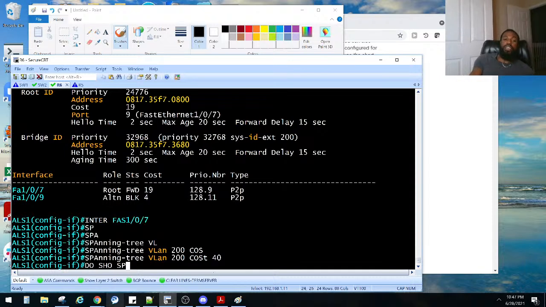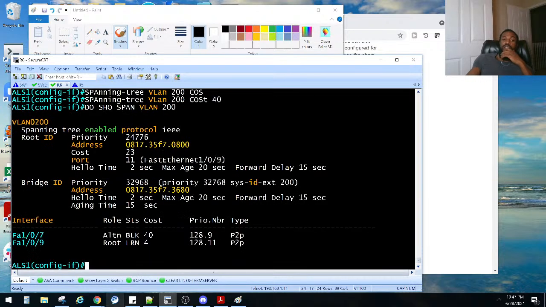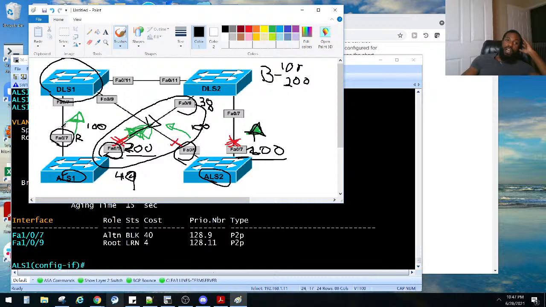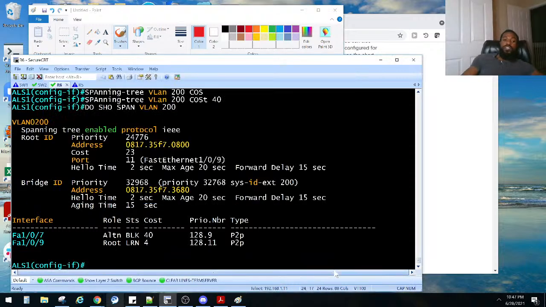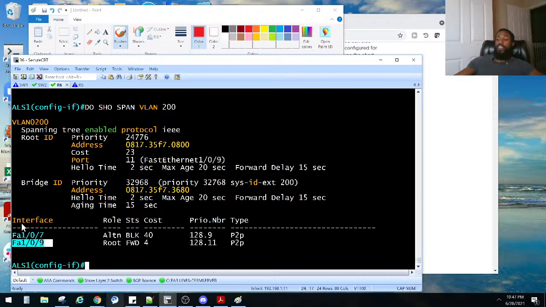Do show span 200 and let's see what happened so far. Now it's starting to change. Now it's learning. And now 107 is blocking, to stop the loop, right? We show span again. Forwarding. So now 109 is finally forwarding.